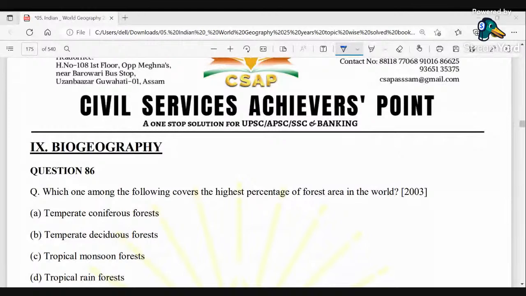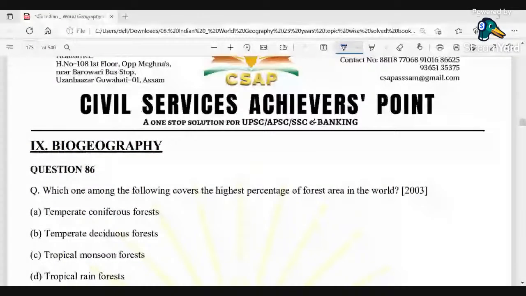Okay, so let's start with today's questions, where the first question associated with biogeography is given on your screen, saying which one among the following covers the highest percentage of forest area in the world. So what has been asked is that amongst the four options given on your screen, which covers the highest percentage of forest area in the world?